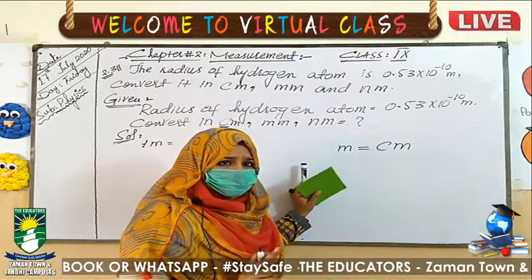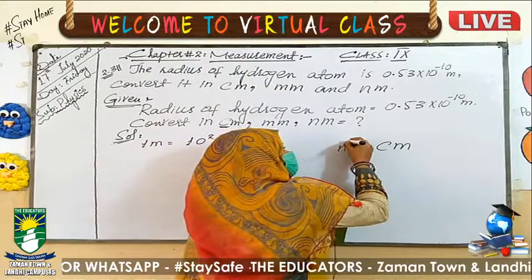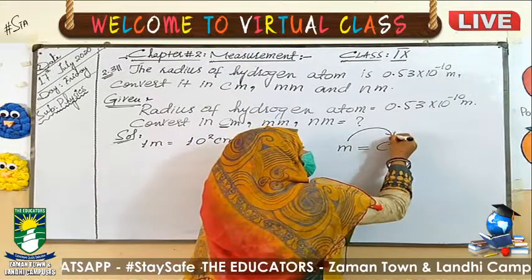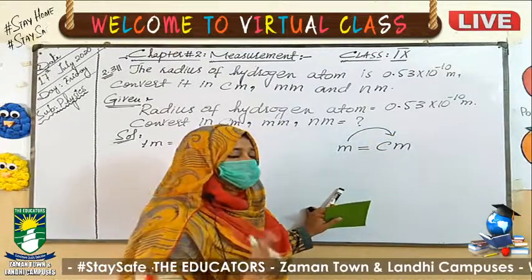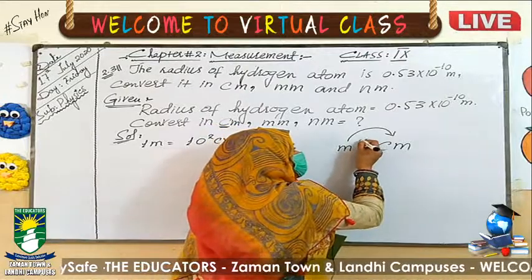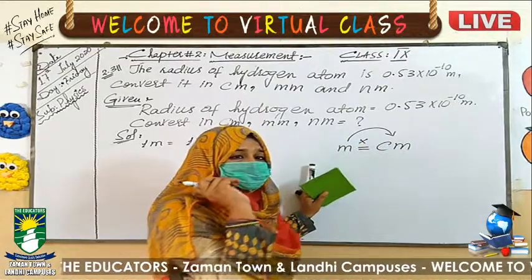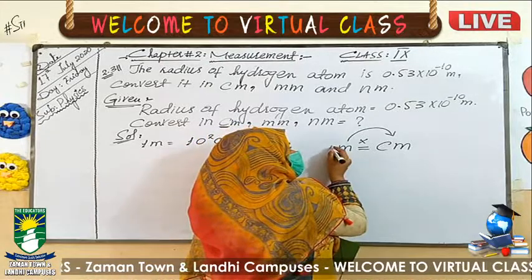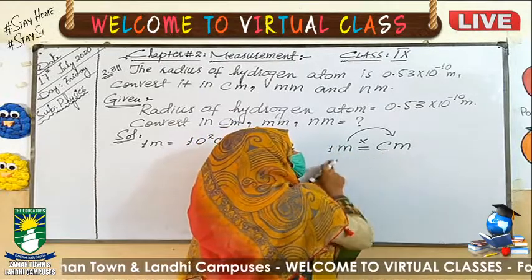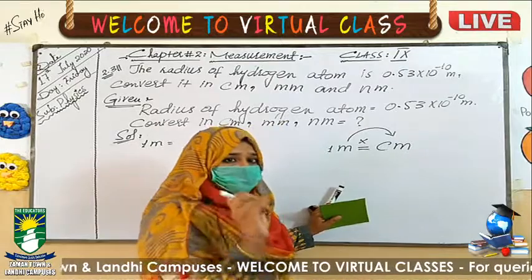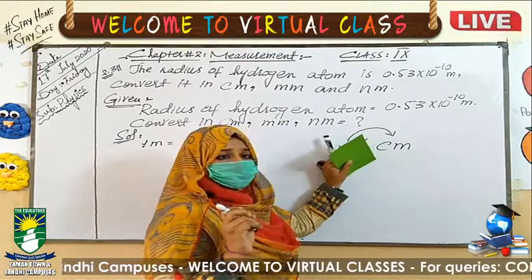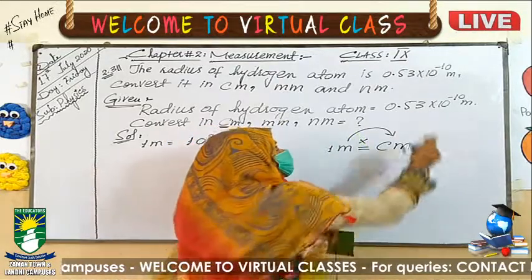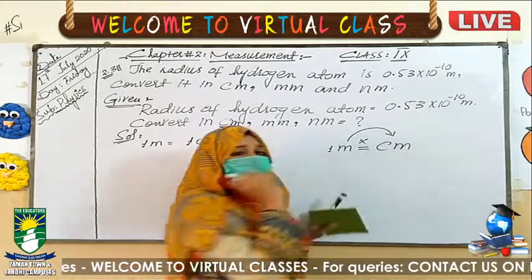When we have to convert the larger unit into the smaller unit, we will multiply the given value with the standard one. Standard one means how many centimeters are present in the meter. 100 centimeters are present in the meter. So we will multiply the given value with 100.